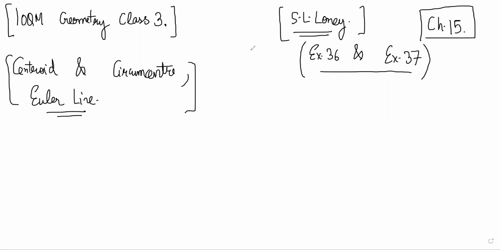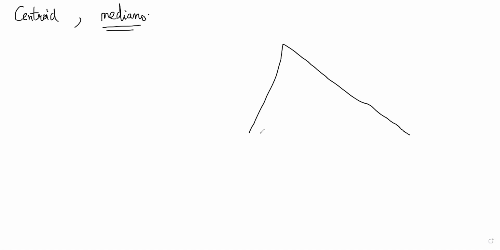The first thing that we'll look at is centroid, the point, and information about the medians. So if you have a triangle ABC, the centroid is the point of intersection of the medians.